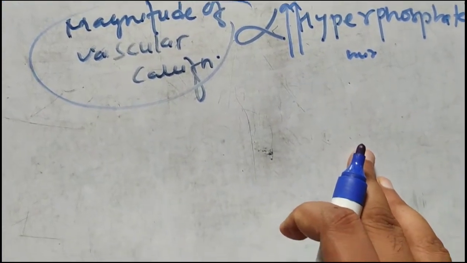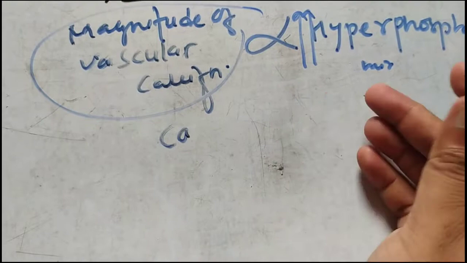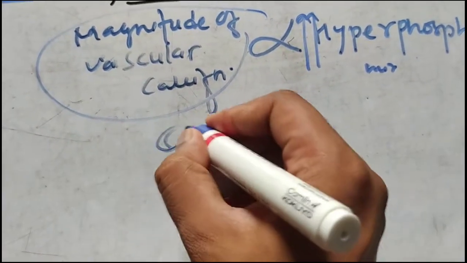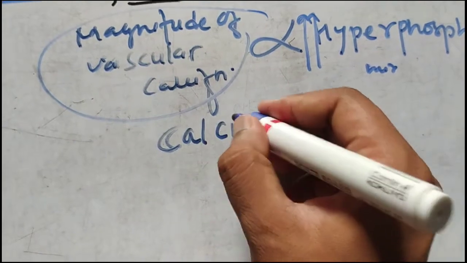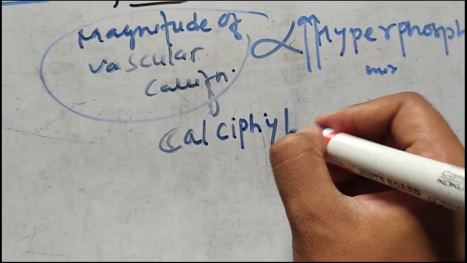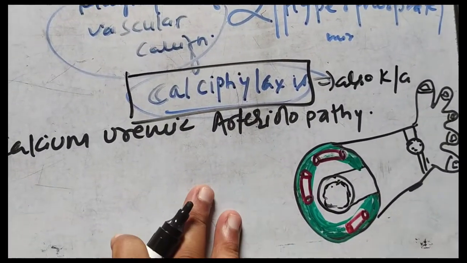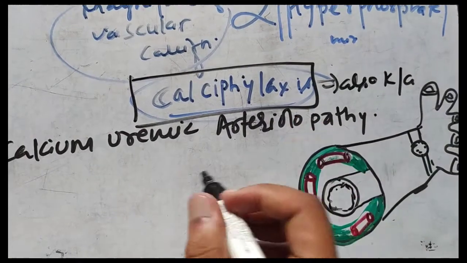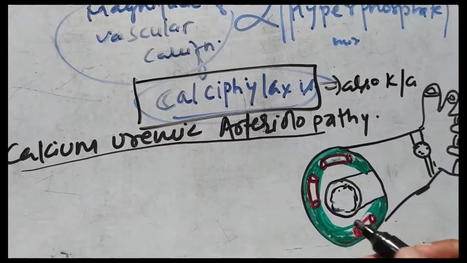Now we will see a very rare, not so common, but very important condition from the entrance point of view, known as calciphylaxis. Now let's study calciphylaxis. Calciphylaxis is also known as calcific uremic arteriolopathy.